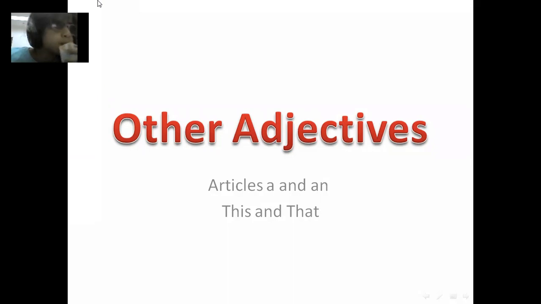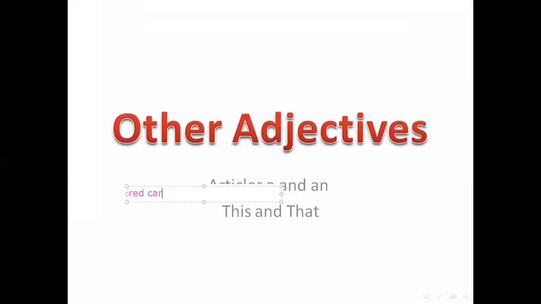Let's read some examples. Like red car here, we describe the color. Soft blanket, it tells us how it feels.